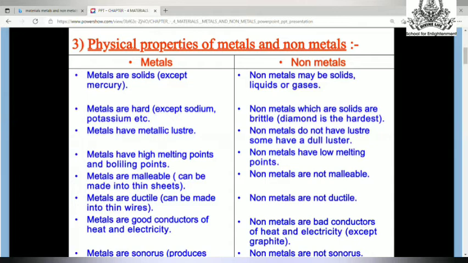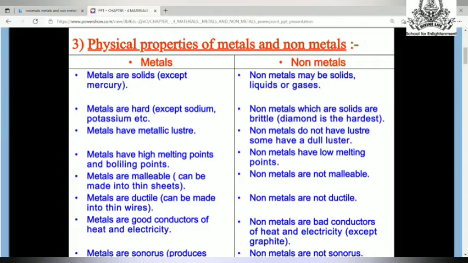Next, metals are malleable. Malleable means the property by which metals can be beaten into thin sheets, and non-metals are not malleable, means they cannot be beaten into thin sheets. As they are brittle, they will break and turn into powder. So it is impossible for the non-metals to be beaten into sheets. Next point, metals are ductile, means they can be drawn into thin wires. Non-metals are non-ductile, means they cannot be drawn into wires.